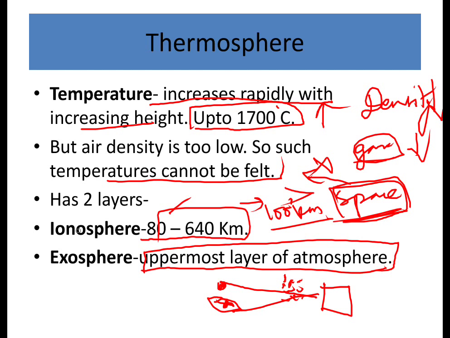And ionosphere is a very important layer. Here the particles are in an ionized state because of the high temperature, and in this layer radio waves are reflected back towards the earth. That's how we have radio communication, satellites and all, because of this ionosphere only.